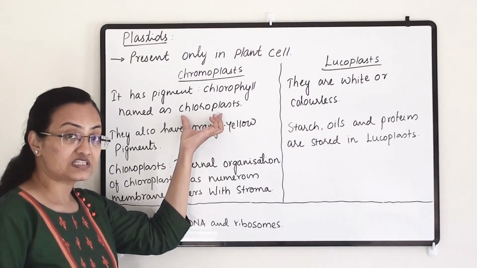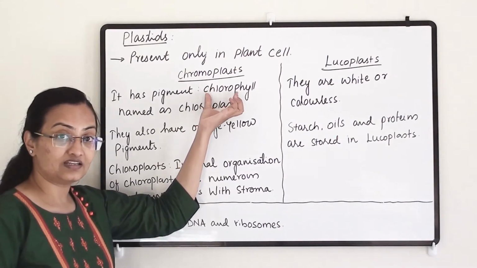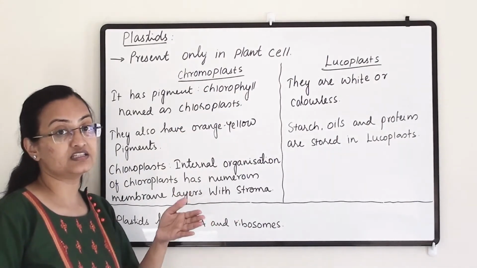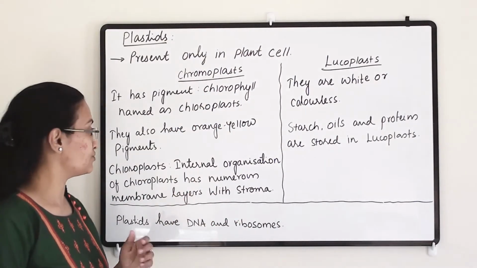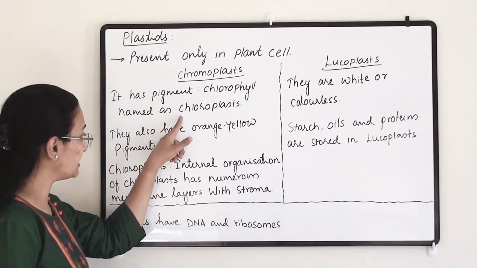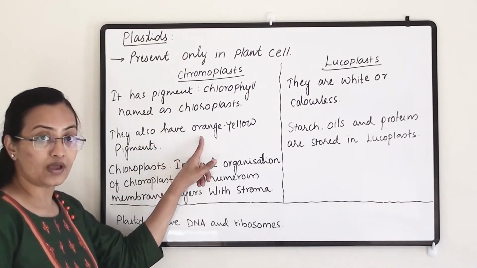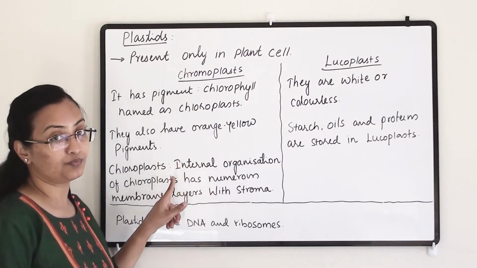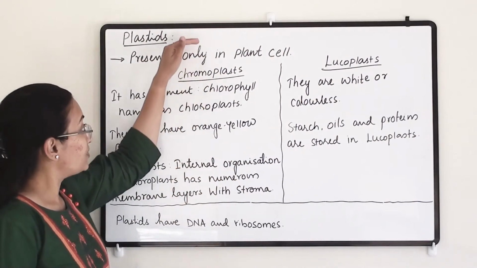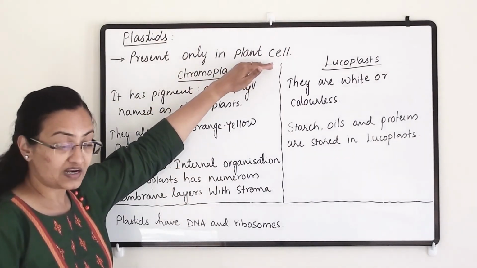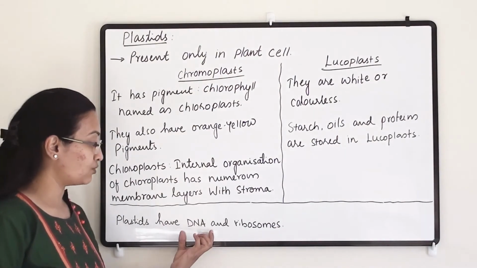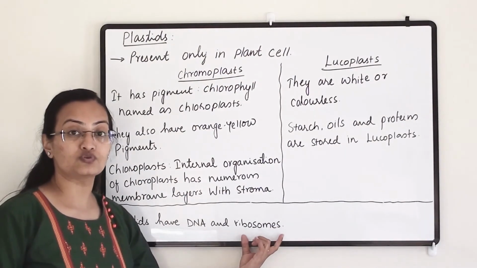Chloroplast has chlorophyll, a green color pigment, and it is responsible for the photosynthesis process in the plant. Other than this green pigment, they have orange and yellow color pigments. So plastids are only in the plant cell, and they have their own DNA and ribosomes.